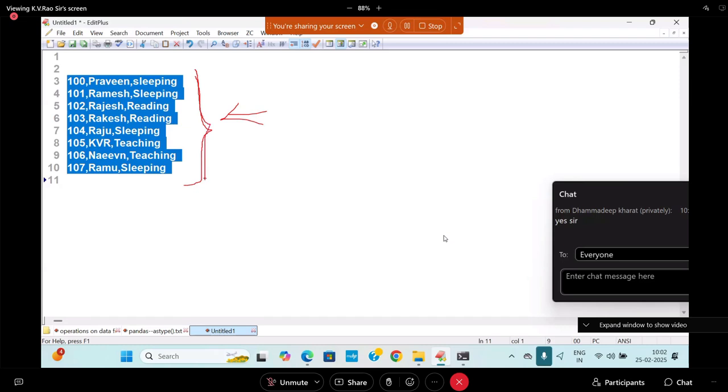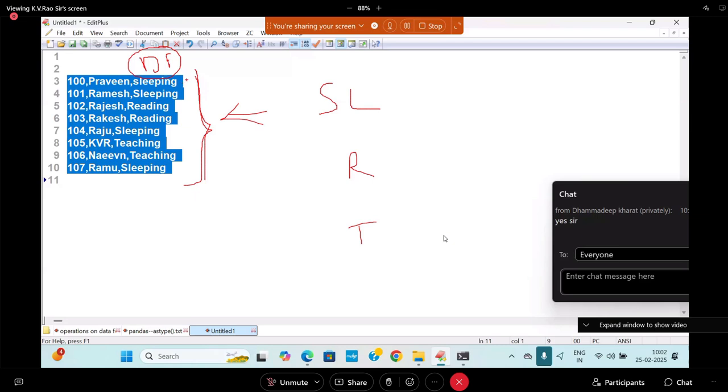Which group? You have understood now. Sleeping group, reading group, teaching group. That means the entire data frame object, we are dividing into pieces. Some groups I am going to prepare.